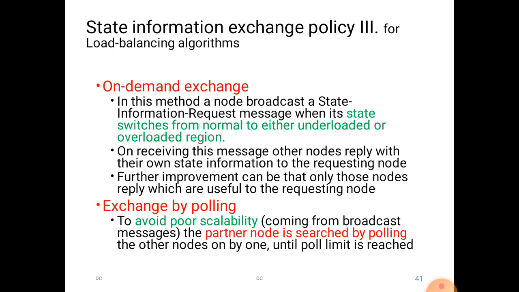Why do we need a limit? If there is no limit, then the polling request may travel from one node to many other nodes, and it will be a never-ending process, because again scalability will be an issue. If the network is very big, the polling request has to travel across a very wide number of nodes, and there will be time delay. Efficiency is again a question mark. In order to avoid all those things, the polling limit is set to a particular value. Within that value, the requesting node will get some responses, and within those responses it has to choose the best.